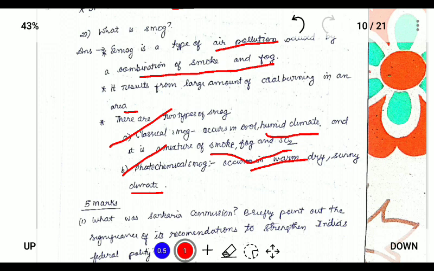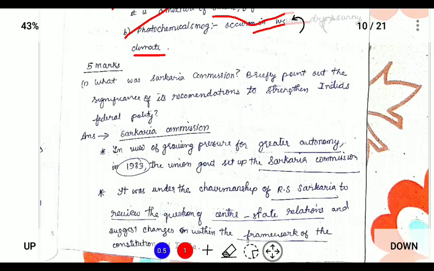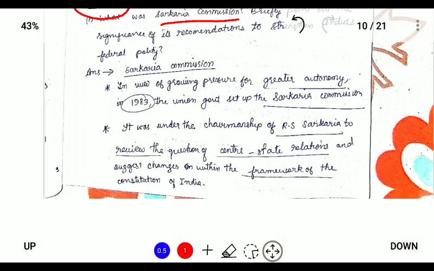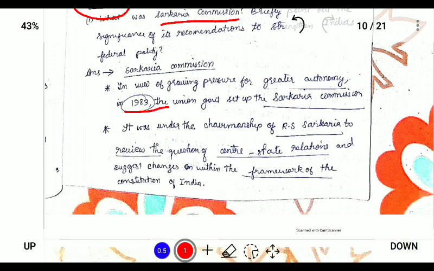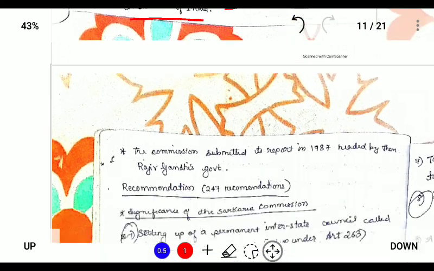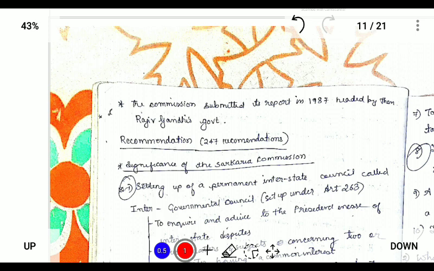So next, for 5 marks: what was the Sarkaria Commission? Point out the significance of its recommendations in strengthening India's federal polity. For 5 marks it is explained briefly, but I'll explain it in 10 marks because the Sarkaria Commission is very important. The Sarkaria Commission was started in 1983 under the chairmanship of R.S. Sarkaria to review center-state relations. Basically, it was constituted to review center-state relations and changes within the framework of the Indian Constitution in terms of federalism. This commission submitted its report in 1987.